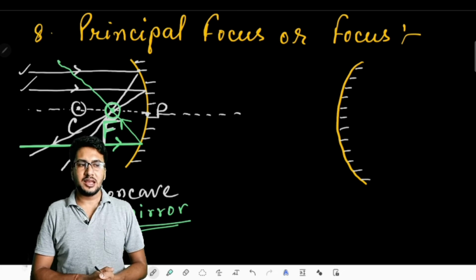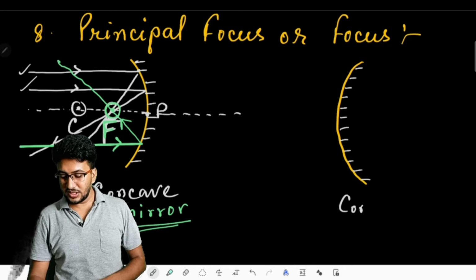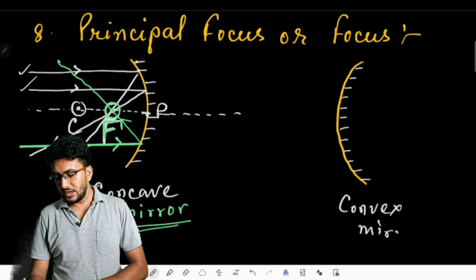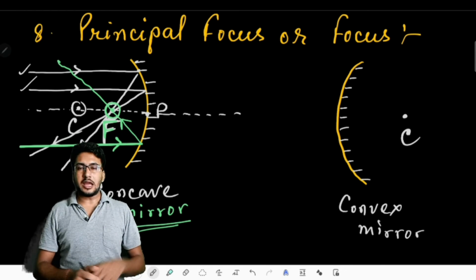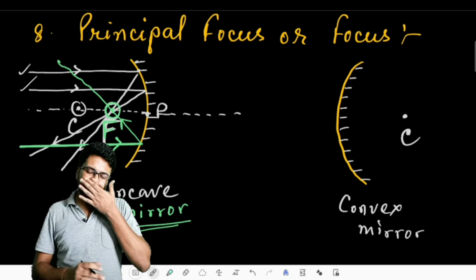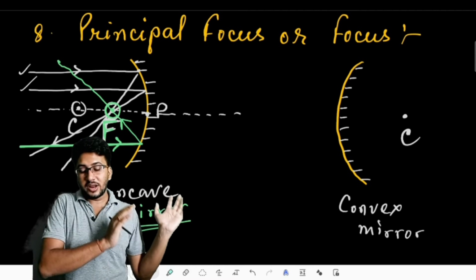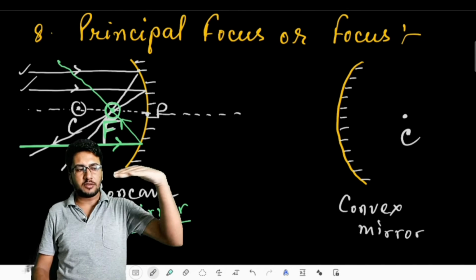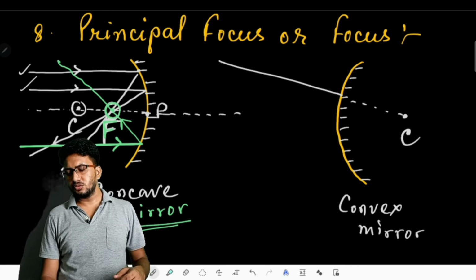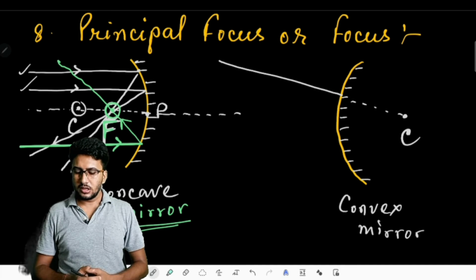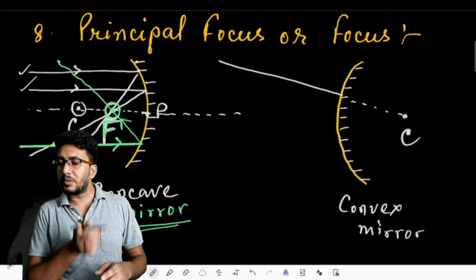Hence concave mirrors are able to form images that can be real. But in this convex mirror, you will find the center of curvature at the back end of the mirror. Can you enter into the mirror? No. If we imagine, then definitely from the back side we can highlight the center of curvature. But can upcoming light rays hitting the surface of a convex mirror pass through the center of curvature? No, definitely not. The light cannot pass through that point because the coating on the mirror does not allow the light rays to pass through it.